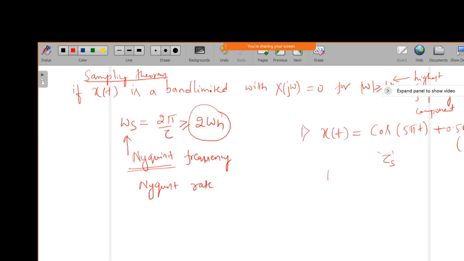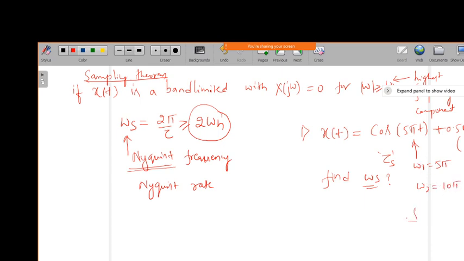So now we have to find what is omega s. From this we can come to know omega 1 equal to 5 pi and omega 2 equal to 10 pi.